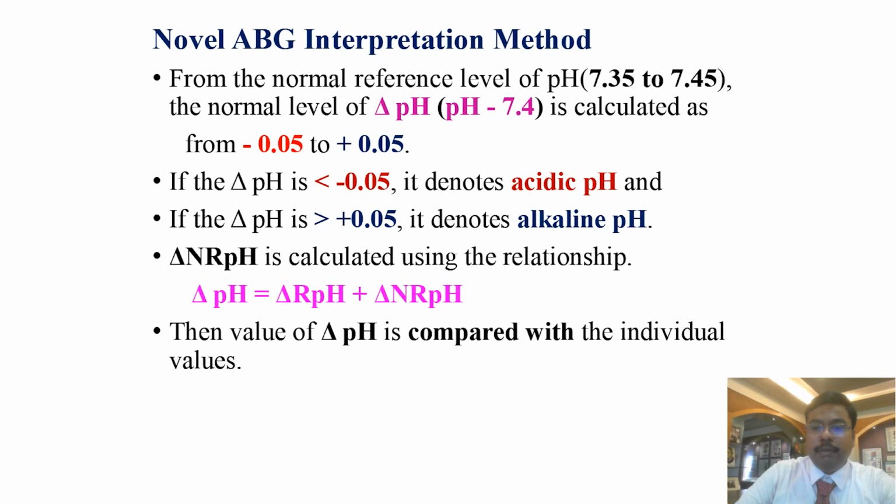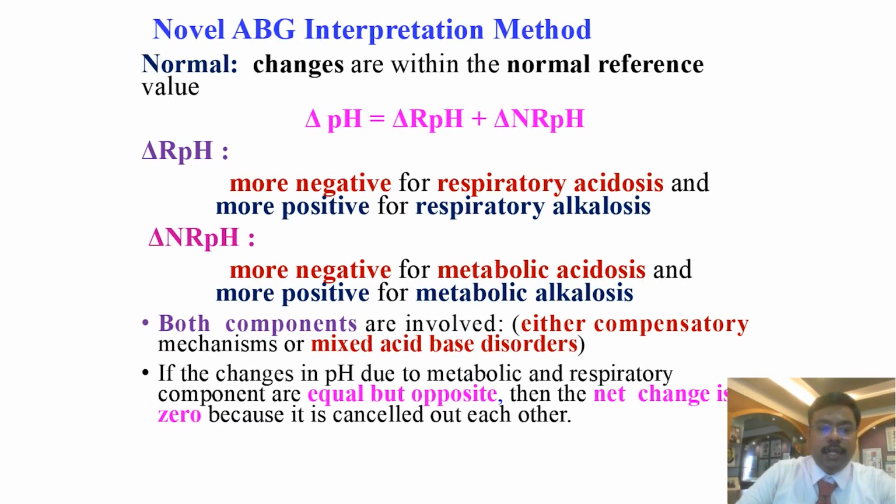Using this concept, a new interpretation method is developed. The normal reference range of pH is from 7.35 to 7.45, so delta pH will be from minus 0.05 to plus 0.05. If the value is less than minus 0.05, it denotes acidic pH, and if it is more than plus 0.05, it denotes alkaline pH. So delta pH is equal to delta RPH plus delta NRPH. We can compare the delta pH with the individual values. Delta RPH is more negative for respiratory acidosis and more positive for respiratory alkalosis. Similarly, delta NRPH is more negative for metabolic acidosis and more positive for metabolic alkalosis.